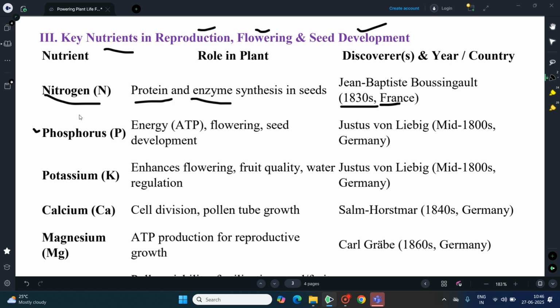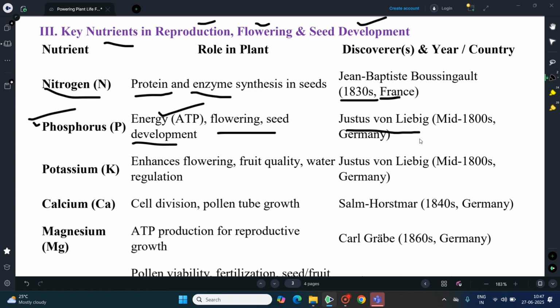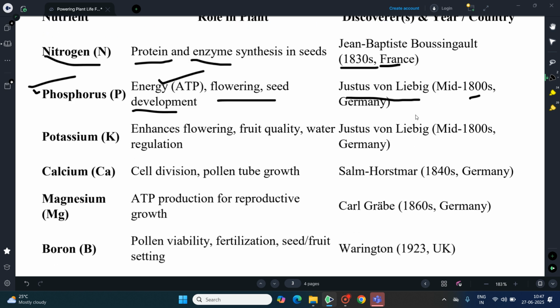Phosphorus, the next nutrient, is involved in the production of energy, ATP synthesis, and it promotes flowering and also seed development. This was discovered by Justus von Liebig in the mid 1800s. He is a German scientist.